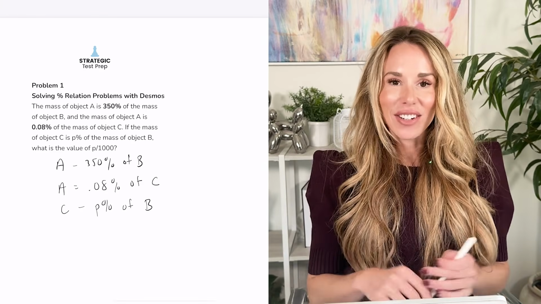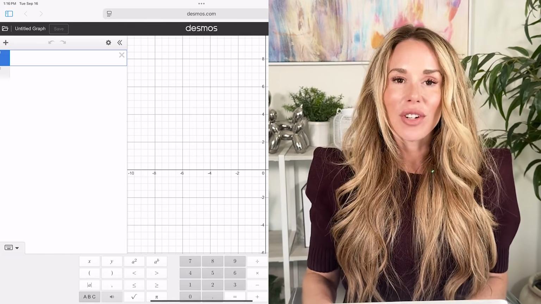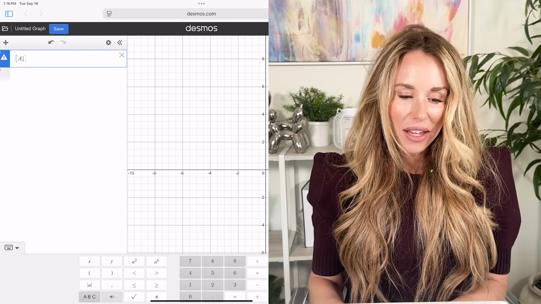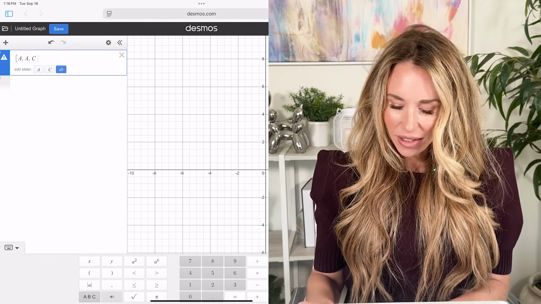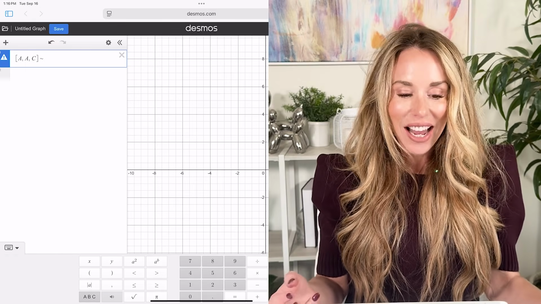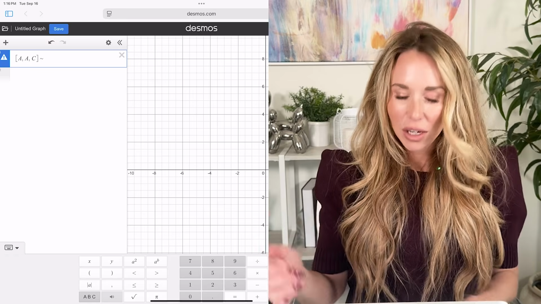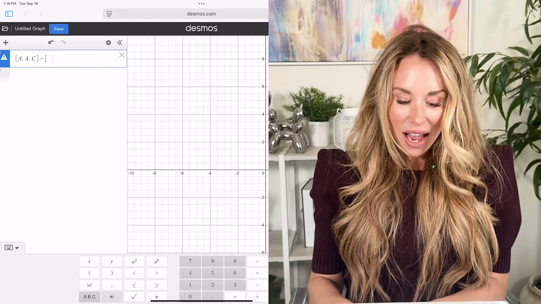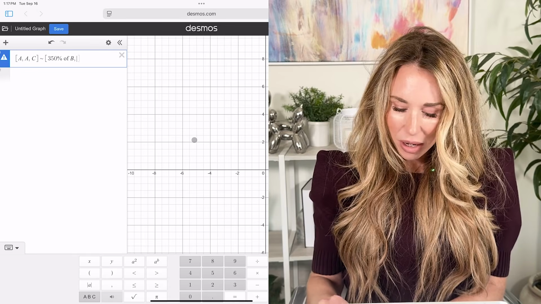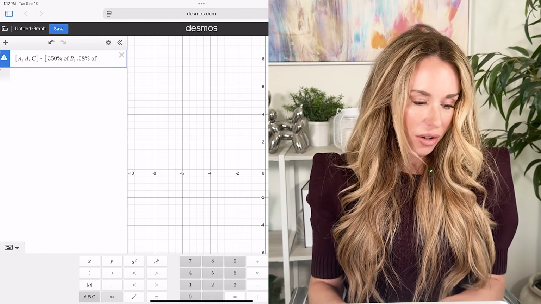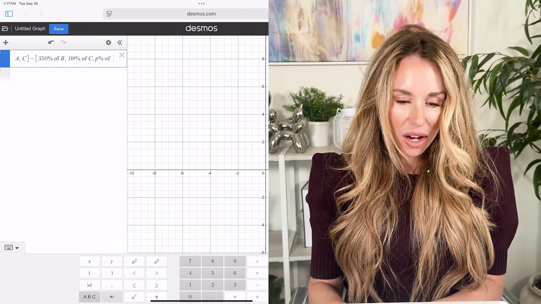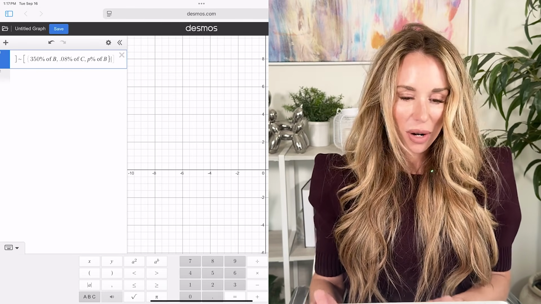Okay, let me show you how to enter this in as a list. So what I'm going to do to create a list in Desmos is I'm going to open up brackets and I'm going to map A, and then they defined A again, and then they defined C. Now I'm going to close those brackets and I'm going to use a little tilde, kind of like how we do a regression. And then on the other side, I'm going to map what they're equal to. So I'm going to open up another set of brackets and I'm going to write 350% of B, then a comma. And then I'm going to write 0.08% of C. And then they said C is P% of B. And then I'm going to close the brackets.